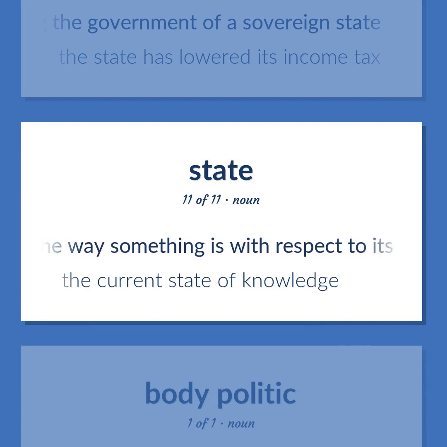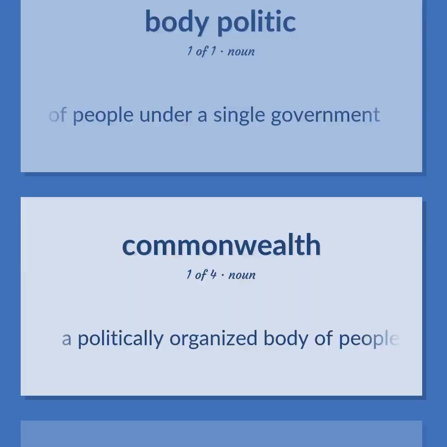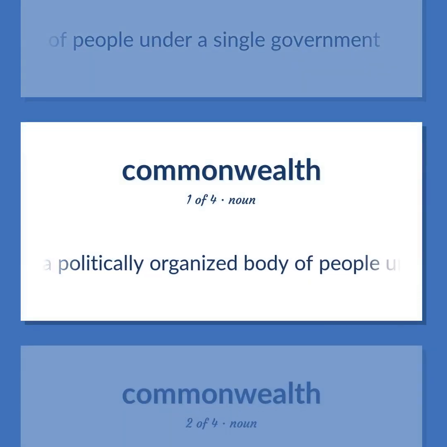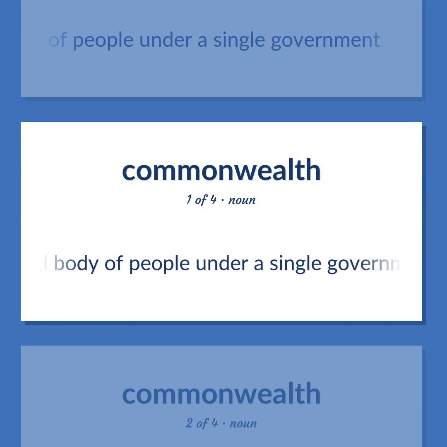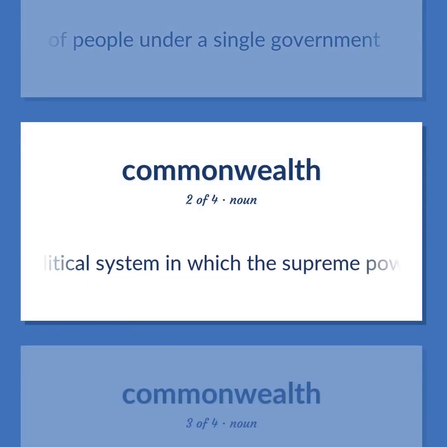The way something is with respect to its main attributes. The current state of knowledge. A politically organized body of people under a single government. A political system in which the supreme power lies in a body of citizens who can elect people to represent them.